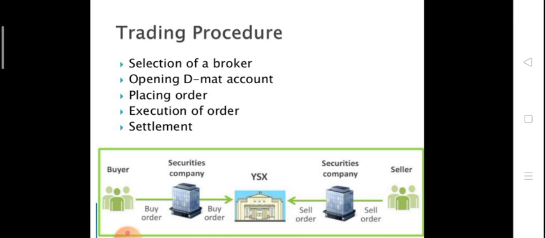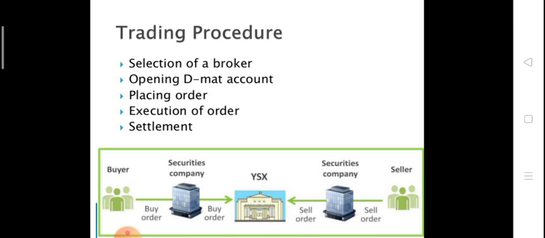Number one is selection of broker. Like in a private placement, which we have already learned in the primary market, we want a broker who holds the securities of different companies. So we have to deal with that broker. After selecting a broker, we want to open a demat account with SEBI, the Securities and Exchange Board of India.